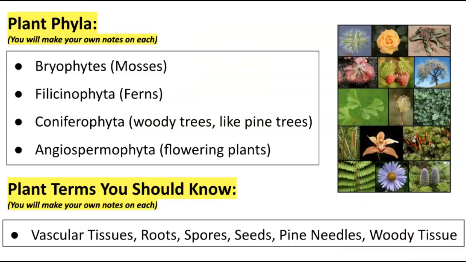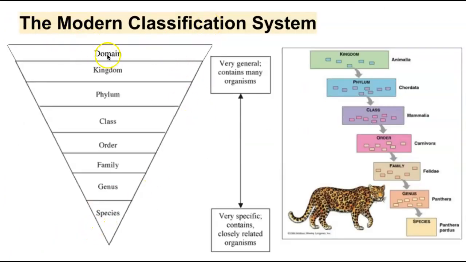Okay, so basically, what you're going to have to do today is get your own notes on each of these different plant phyla. So if you remember, last class, we learned this: domain, kingdom, phylum, class, order, family, genus, species. Last class, you learned the 3 domains.